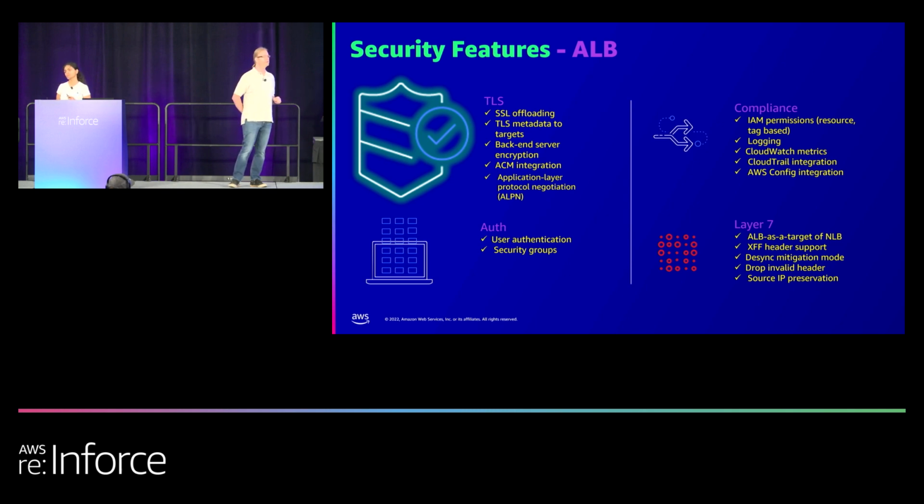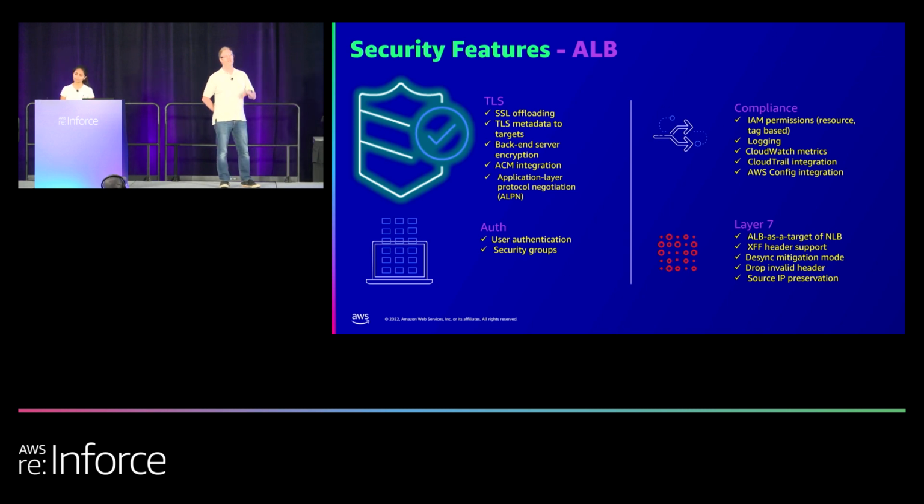Now, the one thing that's unique, as Priya had mentioned about ALB, is that it operates at layer 7. One of the things that we have, and I'll get into this a little bit later, is that the NLB can actually operate as a target now. Our ALB can operate as a target of NLB, sorry.